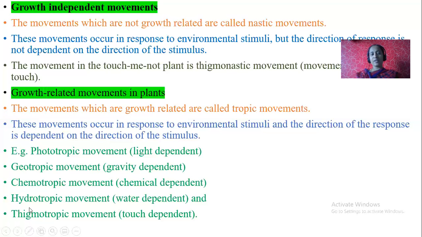Thigmonastic is different from thigmotrophic. Thigmotrophic in the sense growth of a plant body towards the touch. Here it is the growth. But thigmonastic is a response of a plant body towards the touch. Thigmotrophic is growth of a plant body towards the touch.